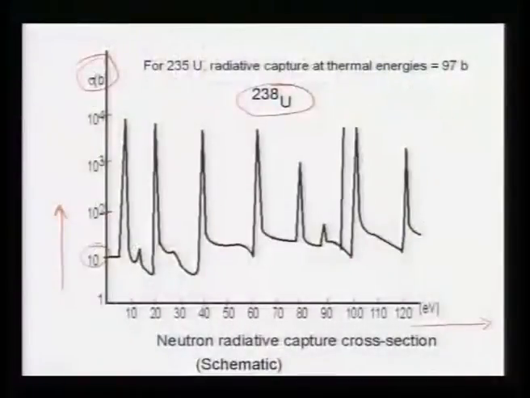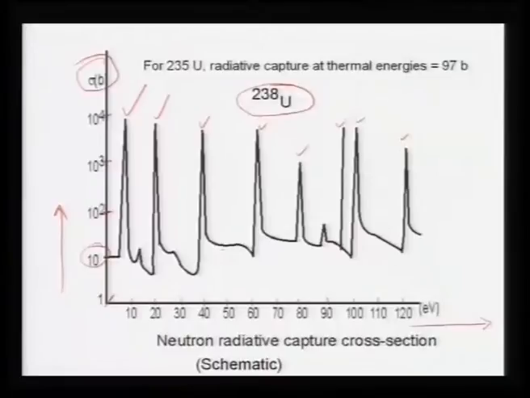So, you see that from thermal energies or say 1 electron volt to say 120 electron volt or 150 electron volt, you have very large resonances. Look at the heights of the peaks that we are showing here. The cross section is approaching 10,000 barns, a few thousand barns at least, which by any standard is a very high cross section, and the probability of absorbing neutrons in this energy range by uranium-238 is extremely high. So, these resonances are to be kept in mind.